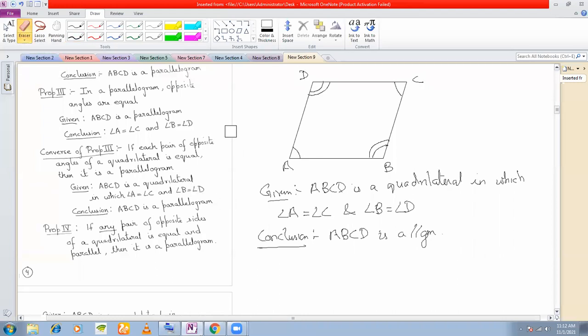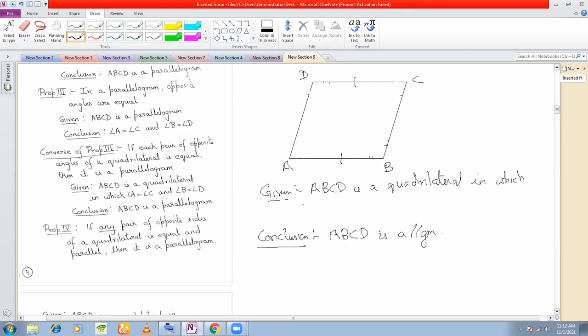Next property is if any pair of opposite sides of a quadrilateral is equal and parallel. Let me write it in this only. ABCD is a quadrilateral. It is given to you in which I give you that the opposite sides are equal.